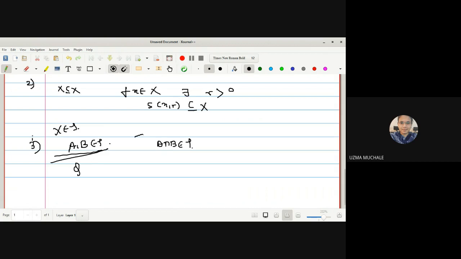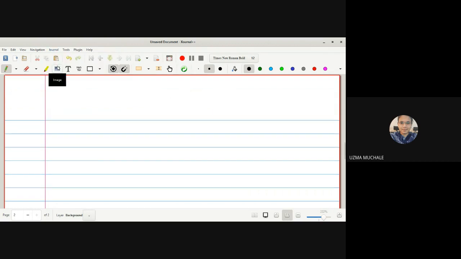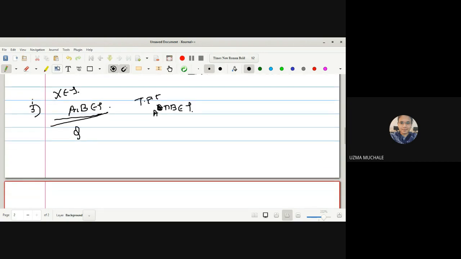Okay, so we have to prove that A intersection B is in tau. For that, again, let us go by case 1 and case 2. What are case 1 and case 2? Which we have seen, very similar to our cofinite and cocountable topological spaces.